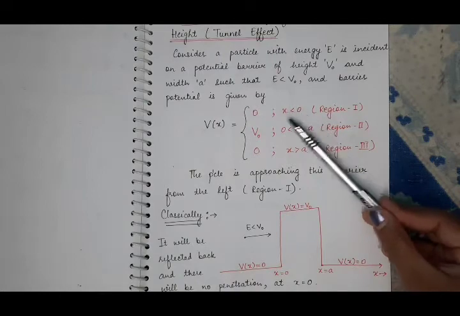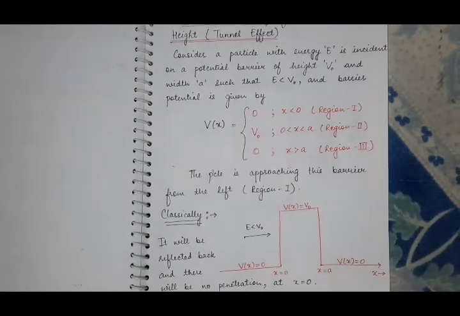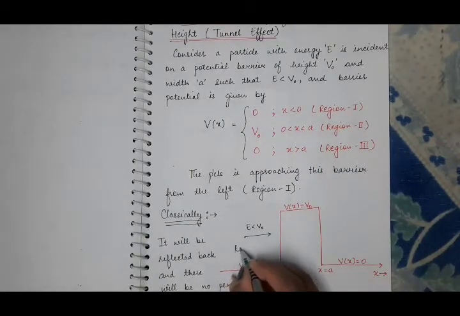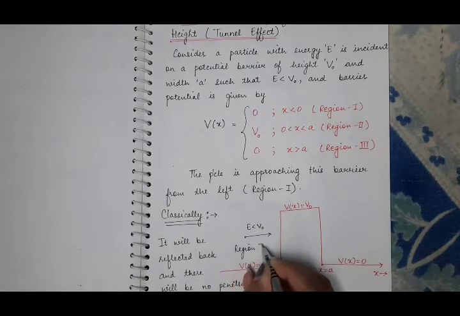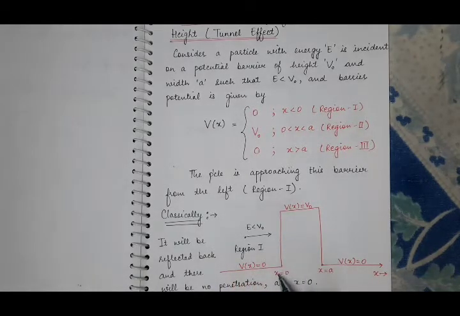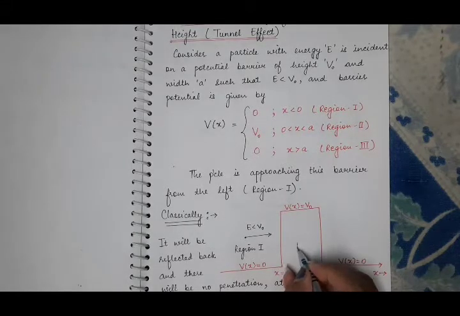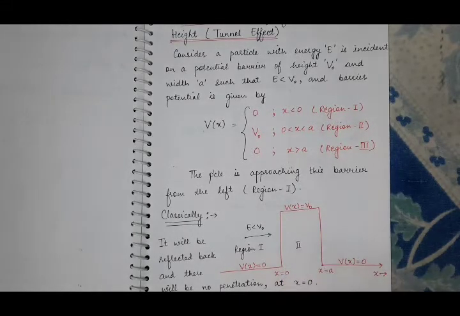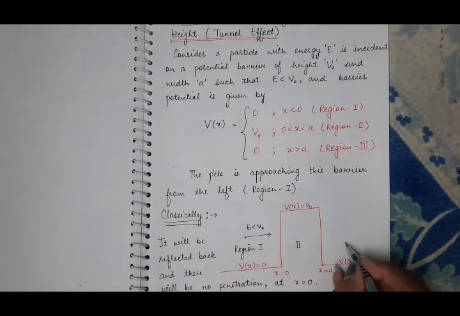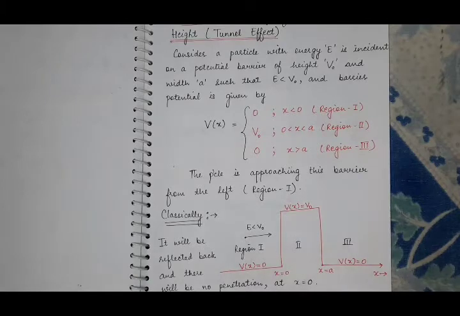For x less than 0, potential is 0, and this region is region 1. And for x varying from 0 to a, V(x) is V0 and this is region 2. And for x greater than a, V(x) is again 0 and this is region 3. And the particle is approaching this barrier from the left, that is, in region 1.